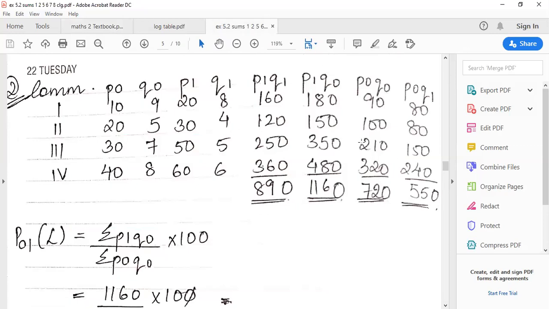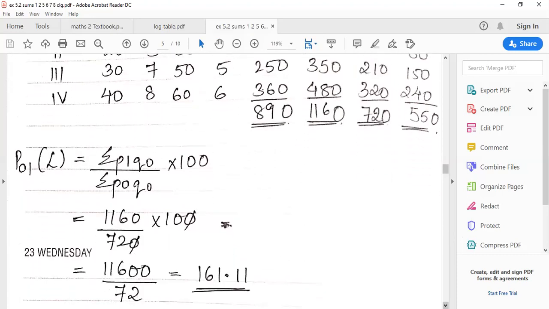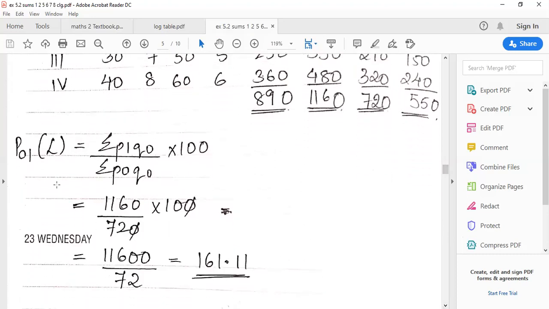So here's the screen before you all, everybody. So first thing I did was just copy down the 5 columns of the question. Then I prepared the first 4 columns. After preparing the first 4 columns, you have to do the individual totaling as I told you. Then the logic follows. P01 of L is equal to summation P1 leave some space upon summation P0 leave some space into 100.